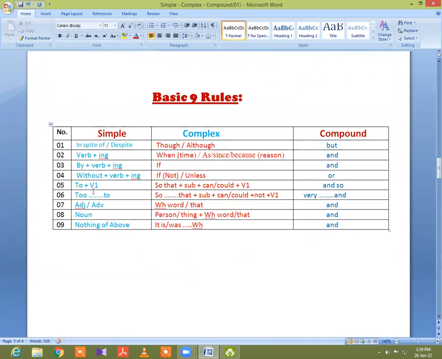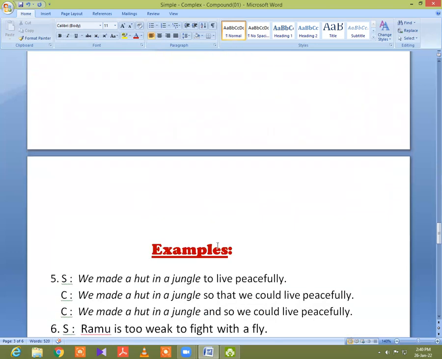Okay, the next technique, number 5, is to plus V1. When you find to plus V1 in a simple sentence, you must use so that at the middle of the complex sentence and then subject plus can or could plus V1. And in the compound sentence, you will put so that at the middle. I repeat, when you find to plus V1 in a simple sentence, you will use so that and subject plus can or could plus V1 in complex, and you will use and so in compound sentence. So I will clarify this matter with an example.